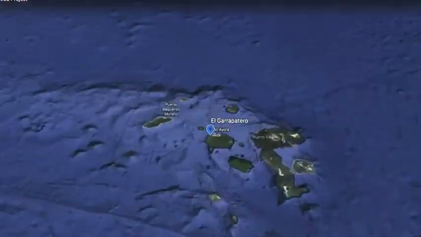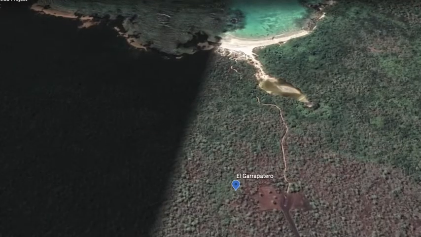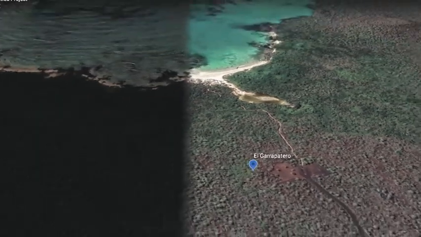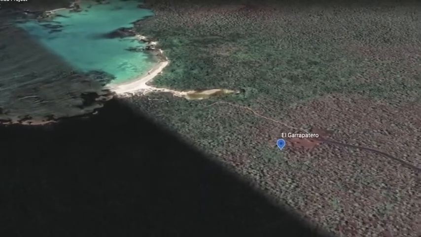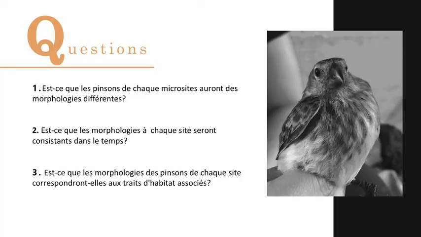I will be using a dataset spanning a 10-year time period to examine morphological differences of the medium ground finch, Geospiza fortis. Will finches in microsites characterized by a particular habitat type have specific morphologies? Will the morphologies of the finches in each site be stable over time? And if so, do the particular morphological traits, such as beak depth for example, make sense with the surrounding habitat traits? These questions will help to unveil patterns of change and differences across sites, as well as the applicability of the concept of microgeographic divergence to highly dispersing organisms such as finches.